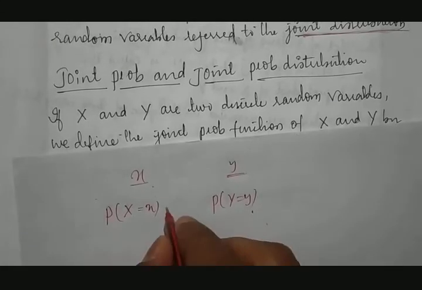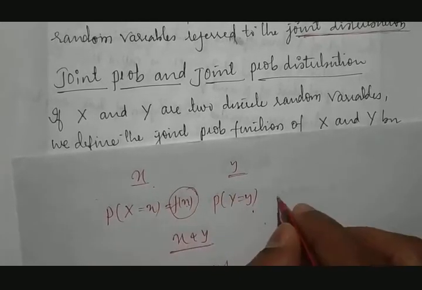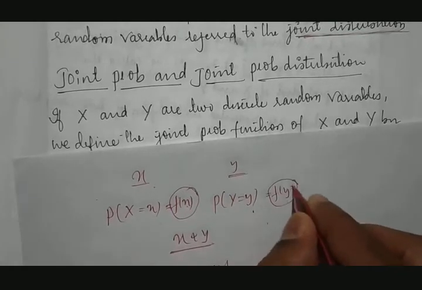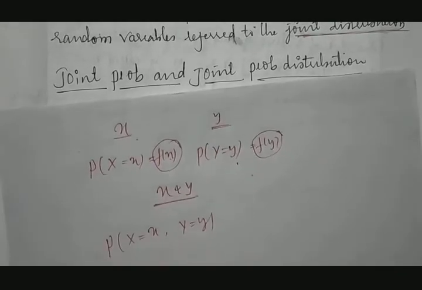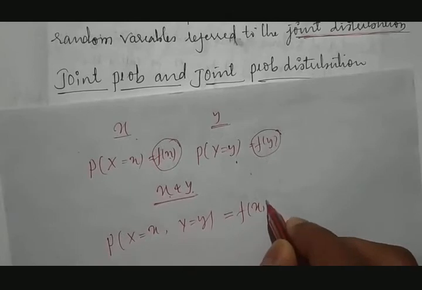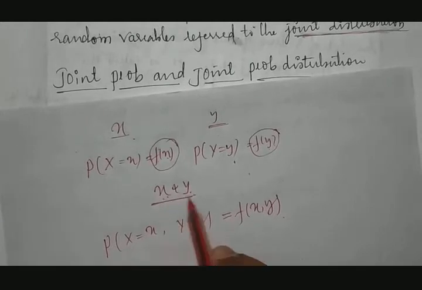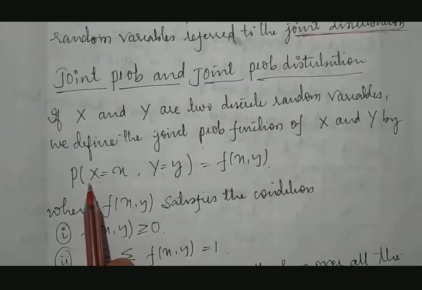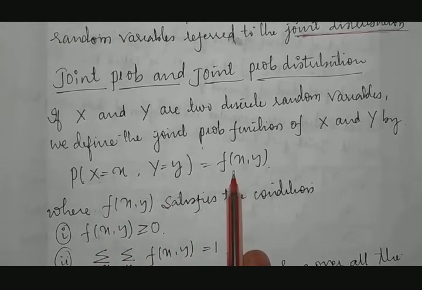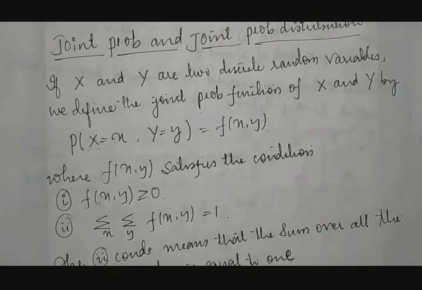And we know that the probability of x is nothing but f of x, because here x is the variable of the function, and this will be the same as f of y, because y will be the variable of the function. But here x and y both are variables, then how will it be denoted? It will be taken as f of x comma y. So that is called the jointness between x and y in terms of probability. Therefore probability of X is equal to x and Y is equal to y is nothing but probability of x comma y.